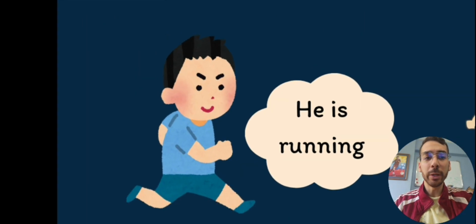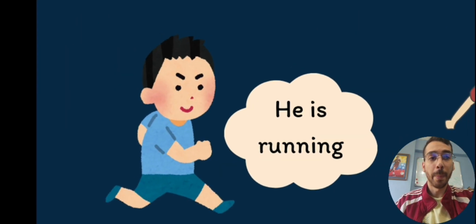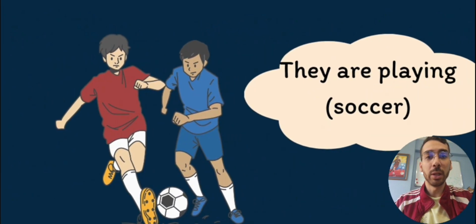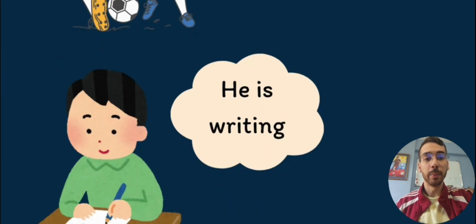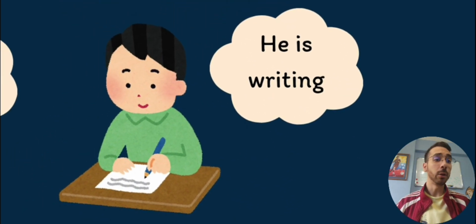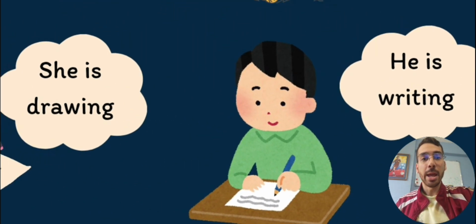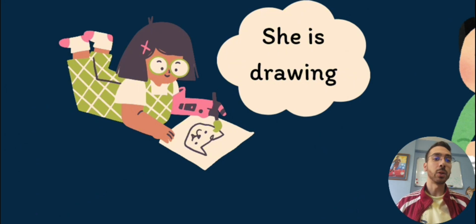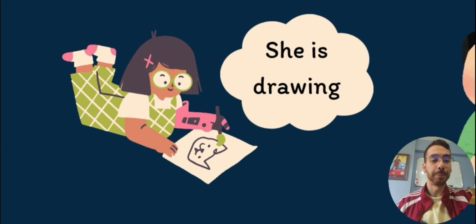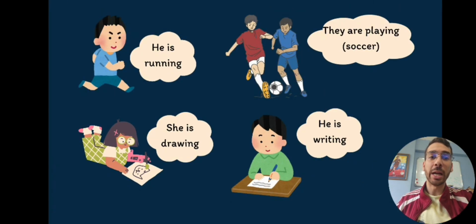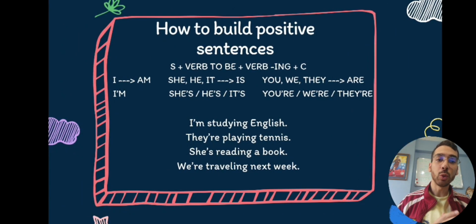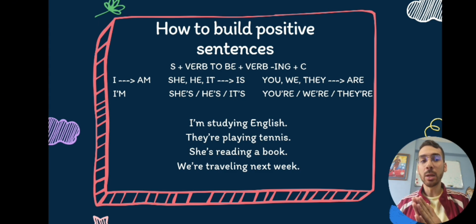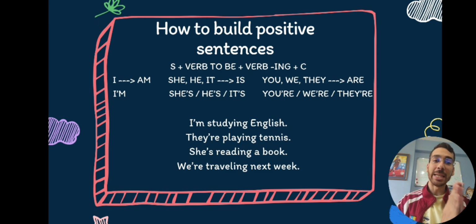So, we have this boy, he is running. Then we have these other two boys, they are playing football or they are playing soccer. So, we have one more here, he is writing, and this girl is drawing. She's drawing. Okay? So as you can see here, guys, all these sentences have the verb to be and the main verb goes with ing. This is the construction of the positive sentences. We use the verb to be and the next verb with ing.